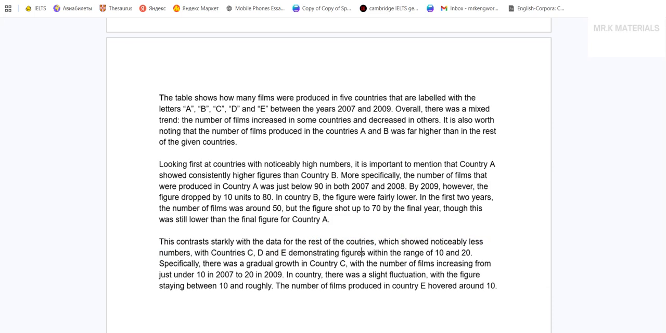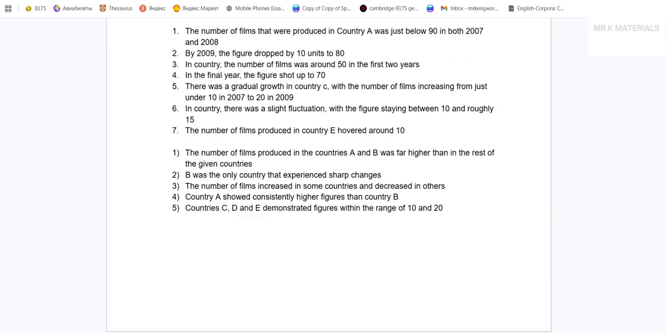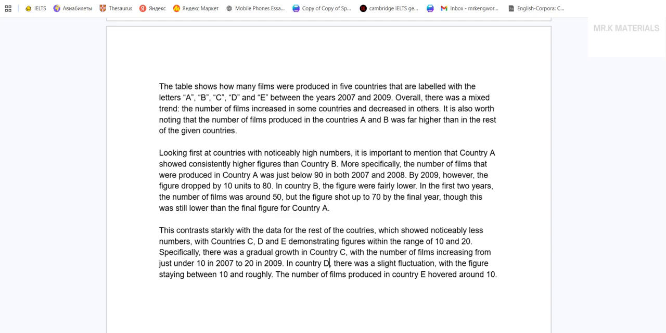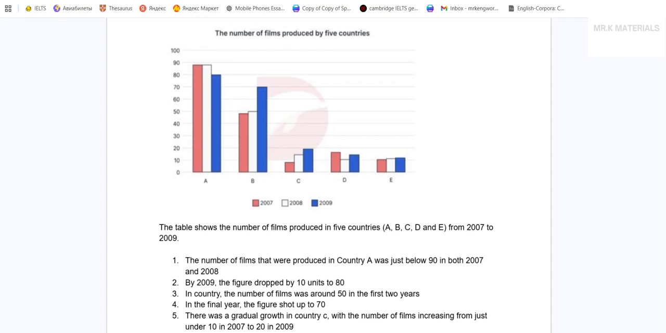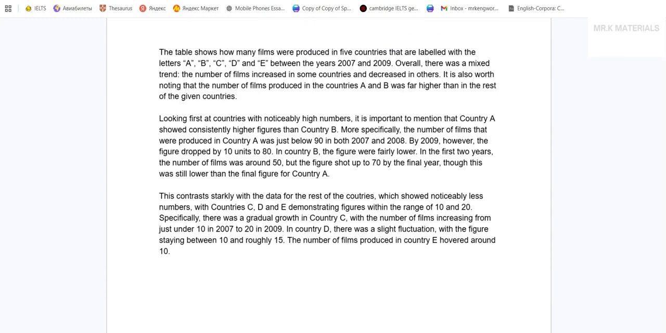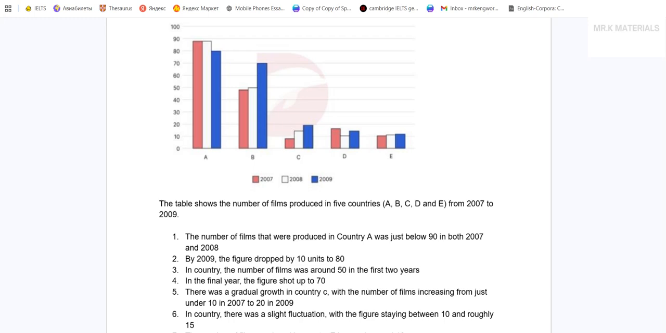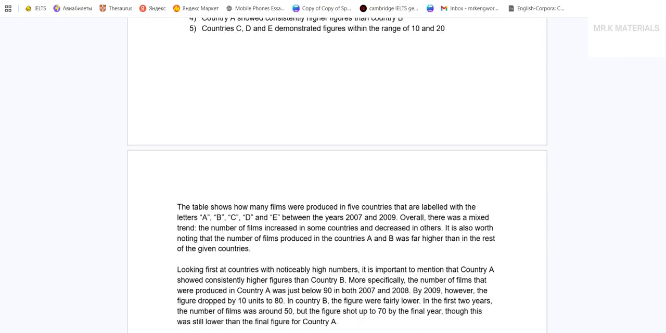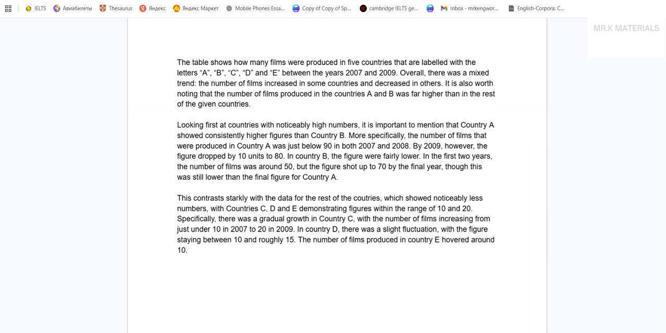So there was a gradual growth in country C. The number of films increasing from just under this. In country, what's A, B, C, D. Okay, D. There was a slight fluctuation with the figure staying between 10 and roughly 15, right? Forgot to put here. Yeah, 15. Okay, the number of films produced in country hovered around 20. I cannot say consistently lower. So I'm not saying lower because sometimes other countries were lower, and I will spend too much time comparing each year. So I'm not going to say lower. The number of films produced in country E, on the other hand.